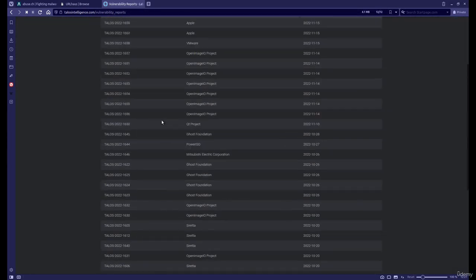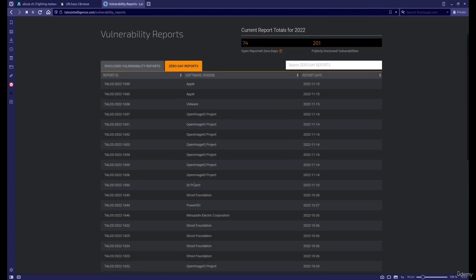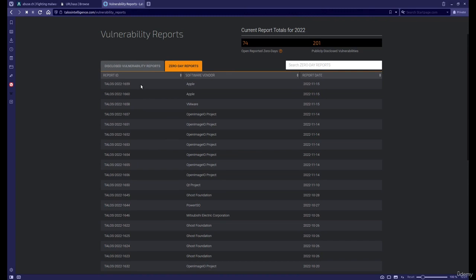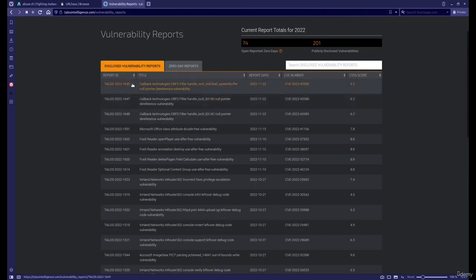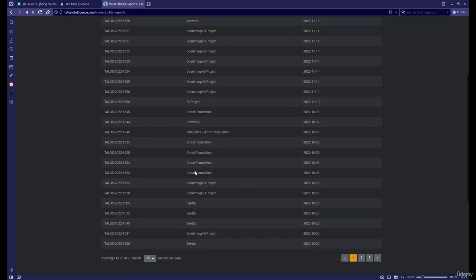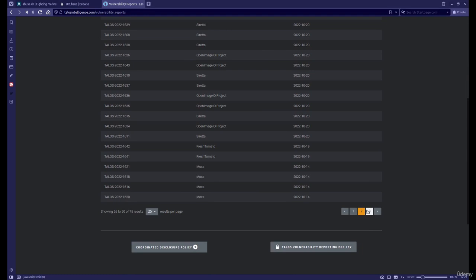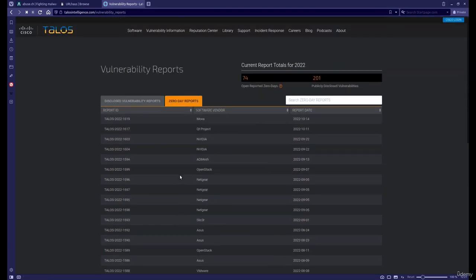And so you can scroll down and you see all these companies or vendors that have vulnerable software. You'll see a report ID, and some of those are not actually disclosed. You can get an indication about which software is vulnerable right now. You can browse it. So those have 0-days. So unresolved security vulnerabilities in the actual software.